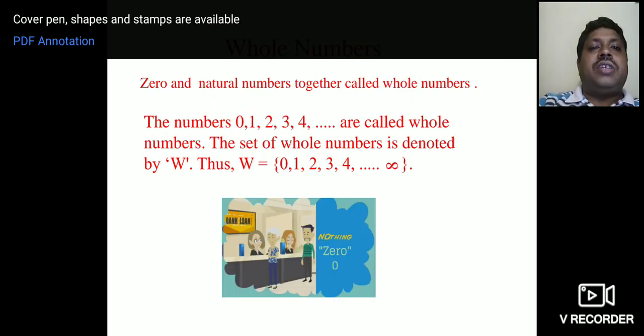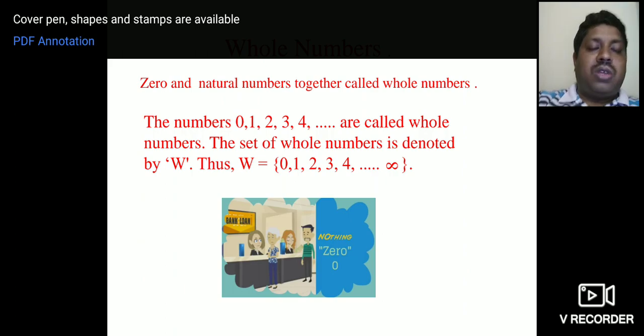Next, whole numbers. What do you mean by whole numbers? 0 and the natural numbers together are called whole numbers. So you have 0 there: the numbers 0, 1, 2, 3, 4, 5, 6 and so on. In the case of natural numbers, it starts from 1. In the case of whole numbers, it starts from 0 and goes up to infinity. The set of whole numbers is denoted by the letter W. Thus W = 0, 1, 2, 3, 4, etc. up to infinity.